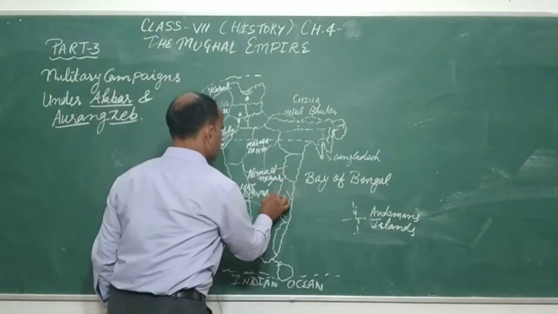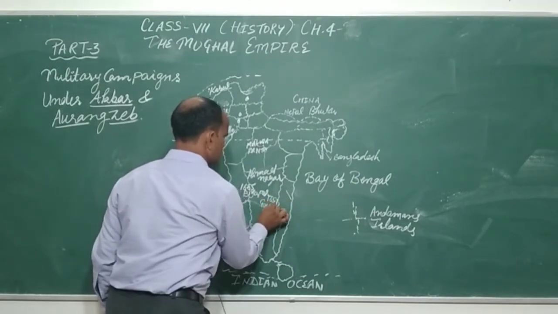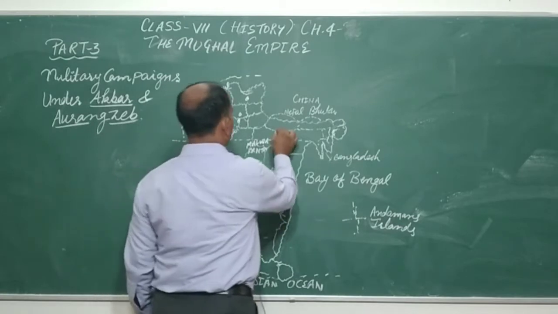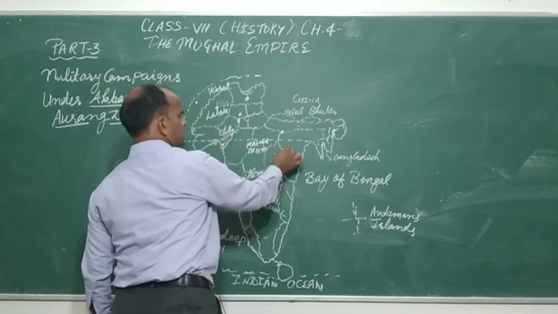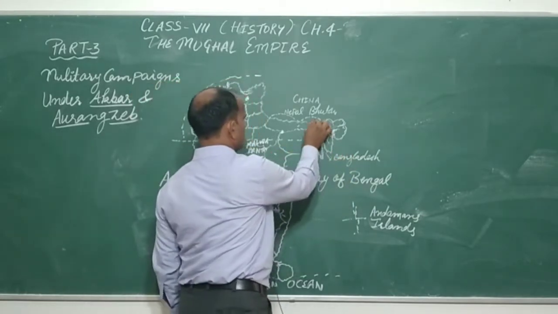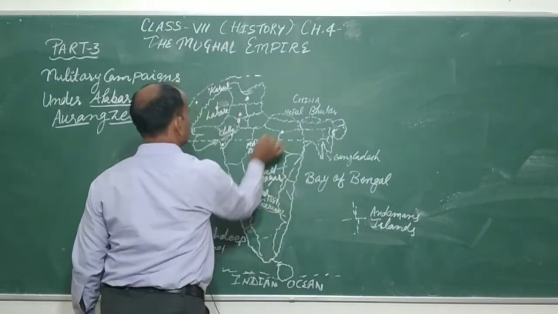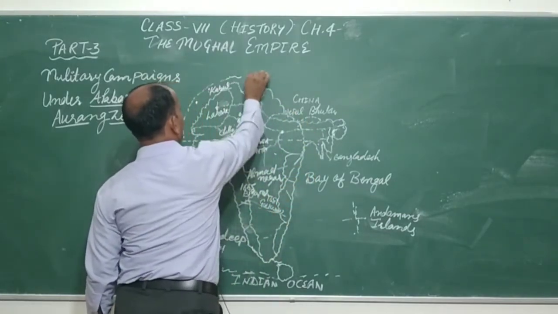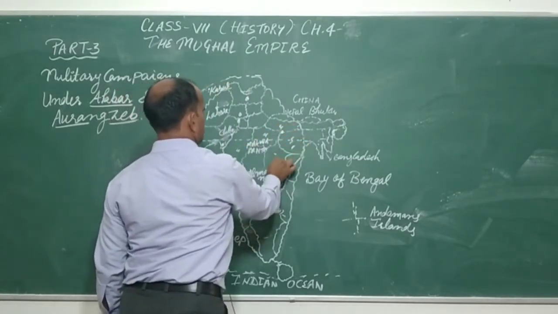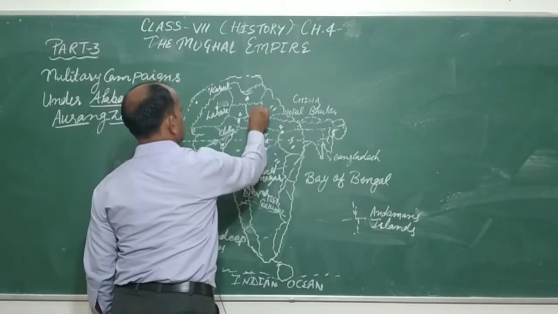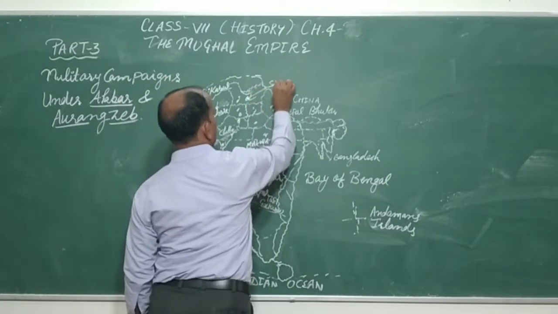In 1687 he annexed Golconda, and also from there Patna, that is Bihar and Odisha. So it means they have conquered almost this part. This is the highlighted part that is known. They have established their supremacy, that is Srinagar in J&K.